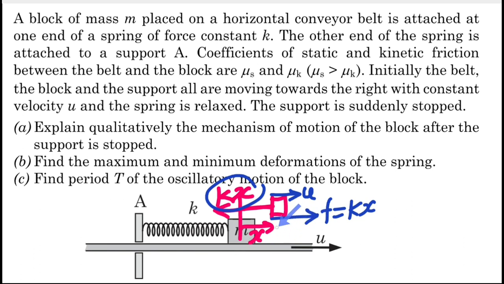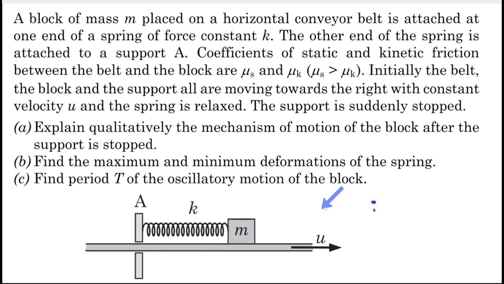Just after that, the relative motion will begin, and as soon as the relative motion begins, the friction between the blocks will not be static friction but will become kinetic friction, right? And since we know that mu k is less than mu s, as given in the question, the value of friction force suddenly decreases, because at the limiting value the friction force is mu s into mg, and just after the relative motion begins, it becomes mu k into mg.